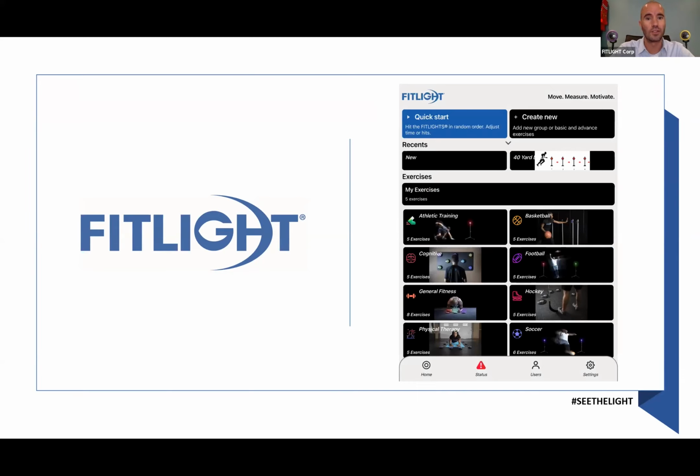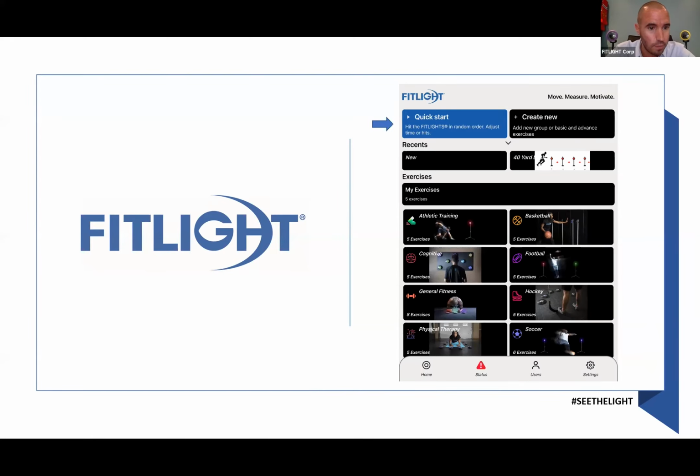All right, now what does that look like? This is the home screen. For this recording, I used an iPad. If you, for example, would use an Android phone, the home screen, the resolution might look a bit different, but in the end, all the fields are exactly the same. And let's go through the home screen of the FitLight app and what you can do with it. All right, so first, on top, you see two fields, Quick Start and Create New.